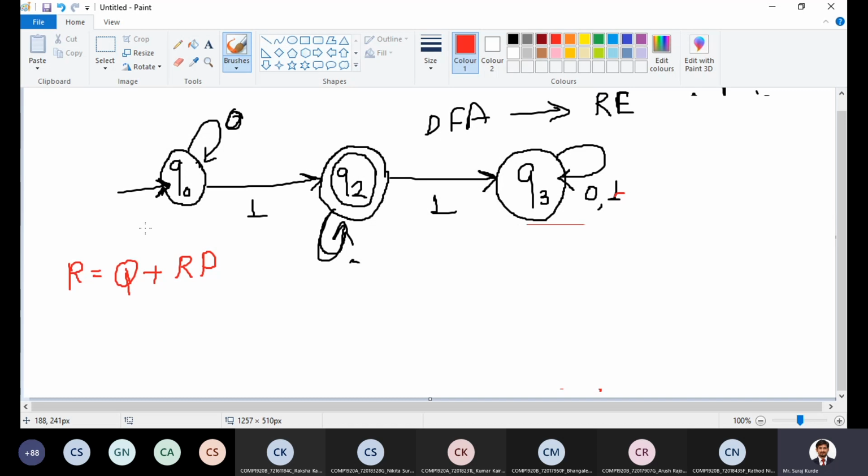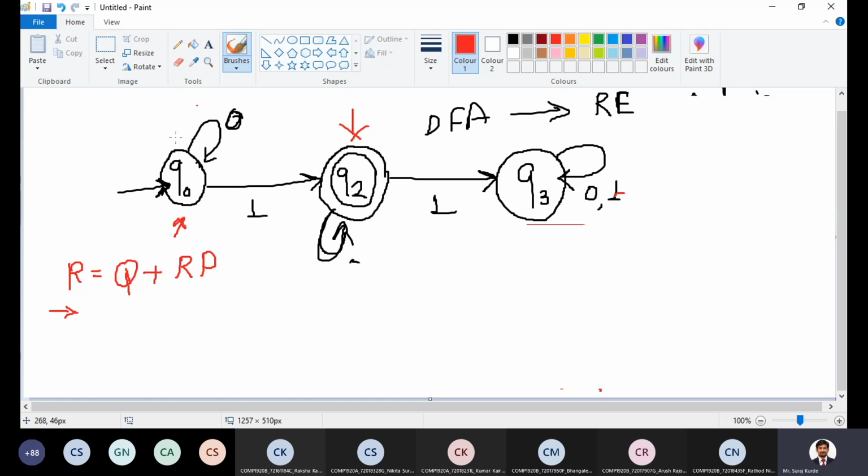Whenever we want to convert a given DFA to a regular expression, find the regular expression for each state prior to the final state. Starting from the initial state, find the regular expression for each state up to the final state.